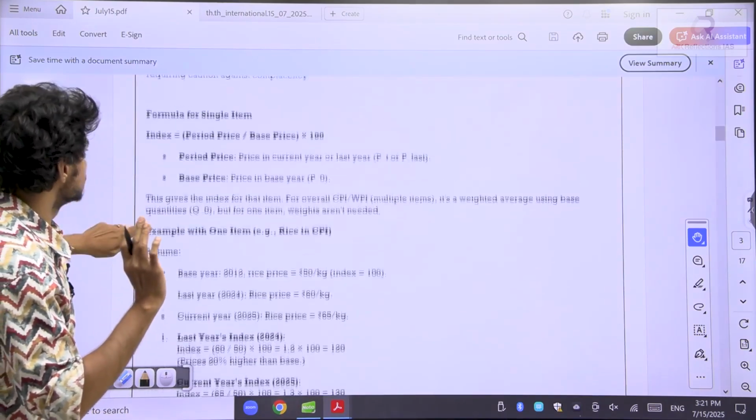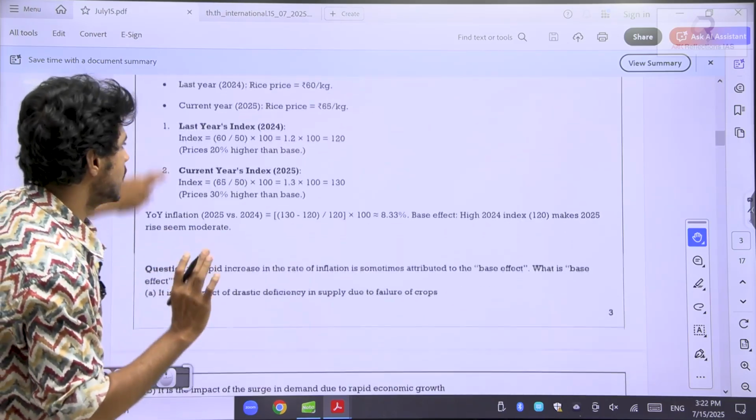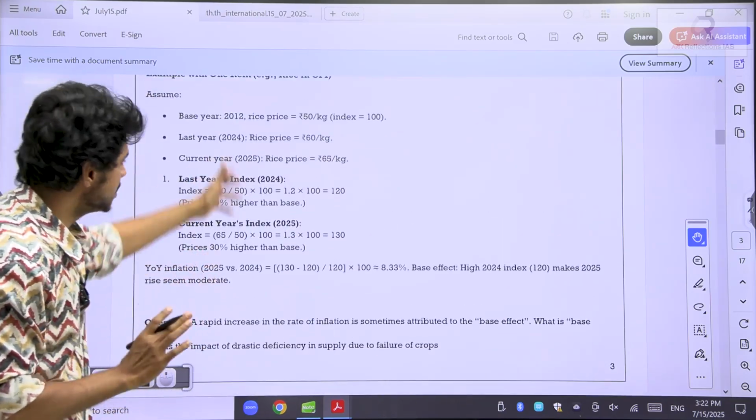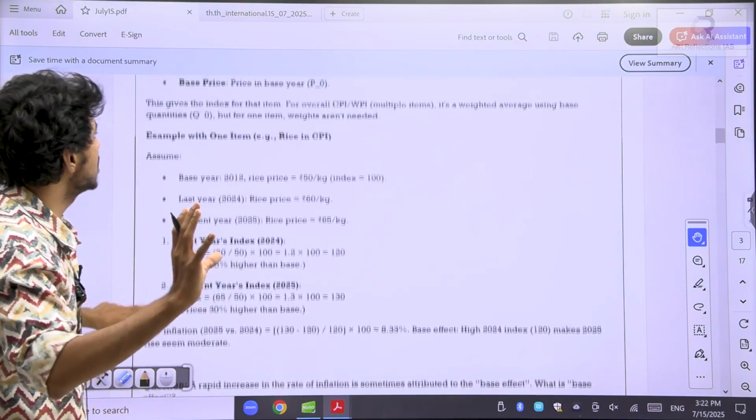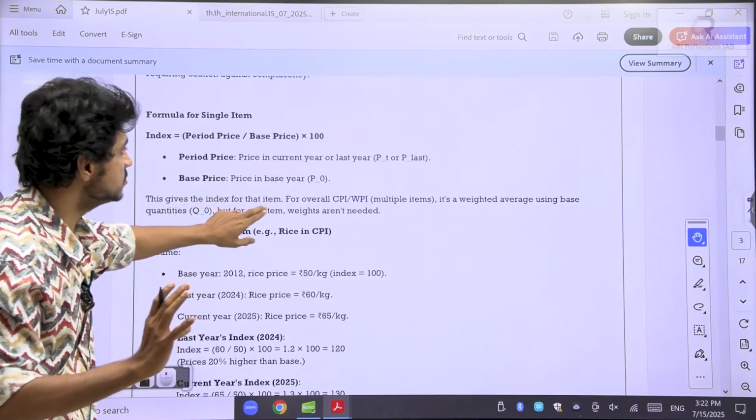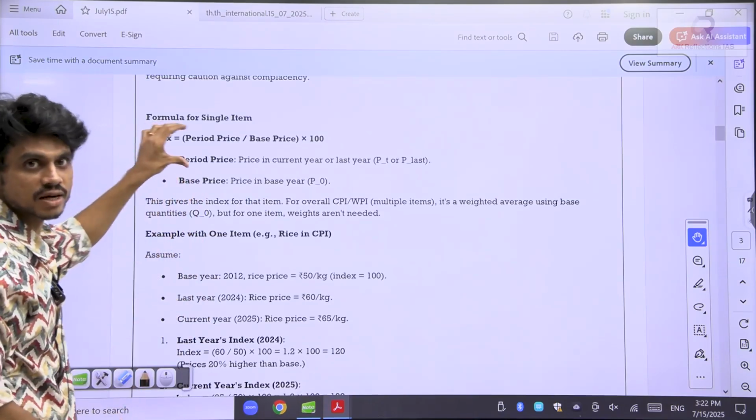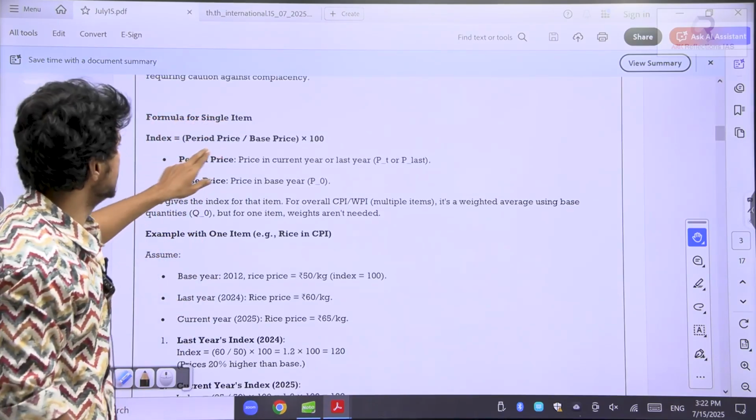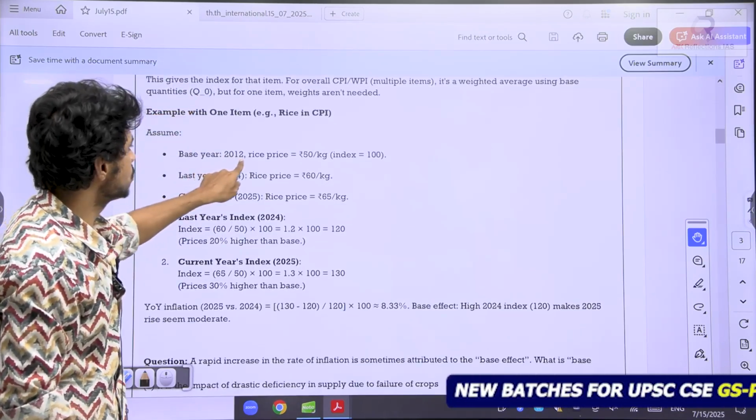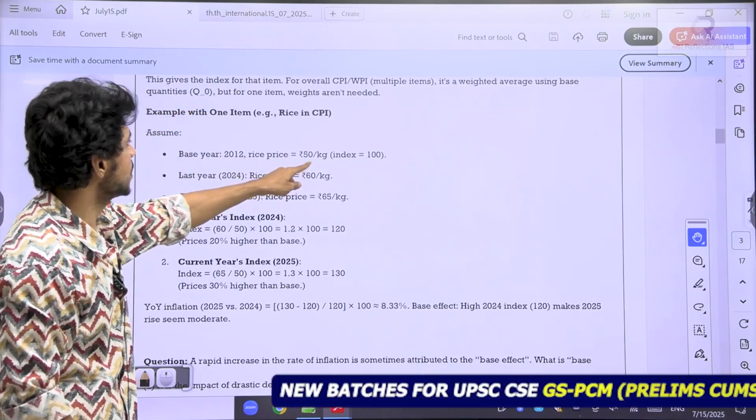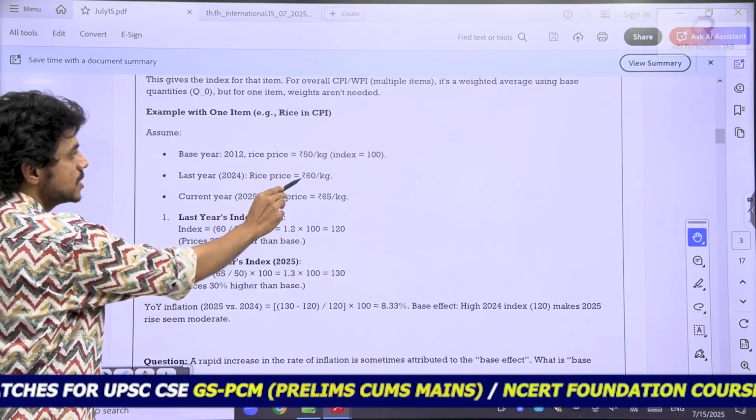So the basic formula for the inflation is you will use the index to calculate, using the previous year index as well as this year index, how the price has changed. Whenever you have to calculate the index of an item, this is the way you use. First we have to calculate the index: index is period price by the base price. Take this example. In 2012, the rice is rupees 50 per kg. Now last year, in 2024, the rice price is rupees 60 per kg.